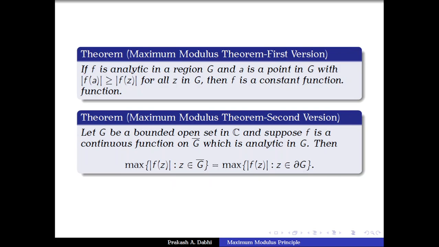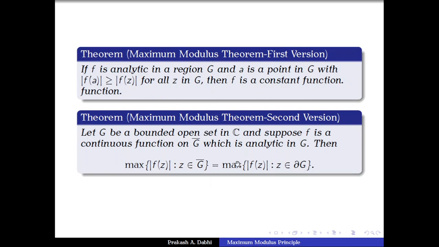Again, G is a bounded region, f is continuous on the closure of G, and f is analytic on G. If f is non-constant, then |f| has its maximum on the boundary of G only but never in the interior, because if |f| has a maximum in the interior, then by the first theorem it will become a constant function.